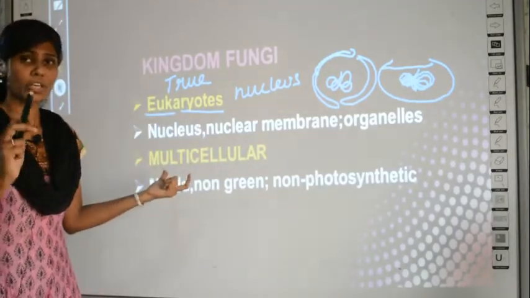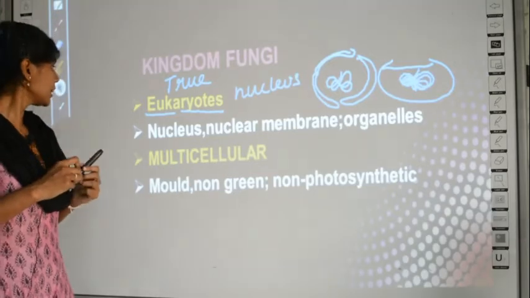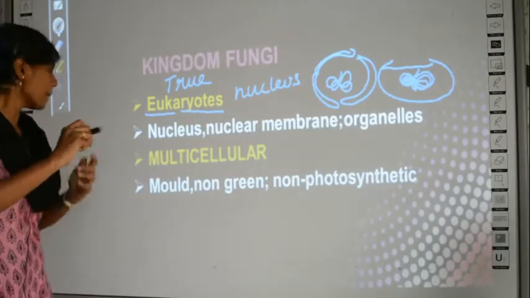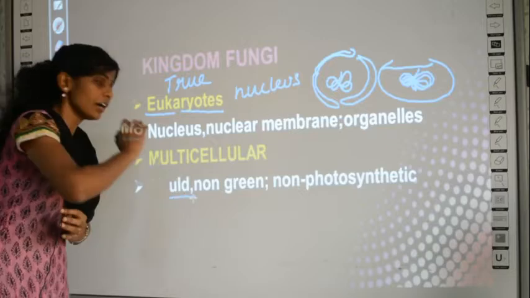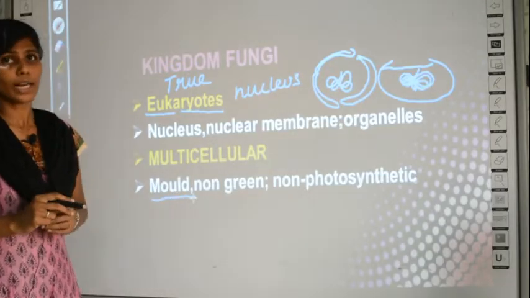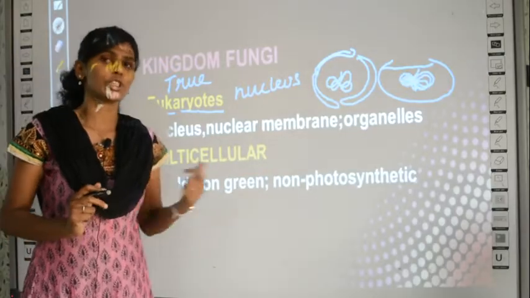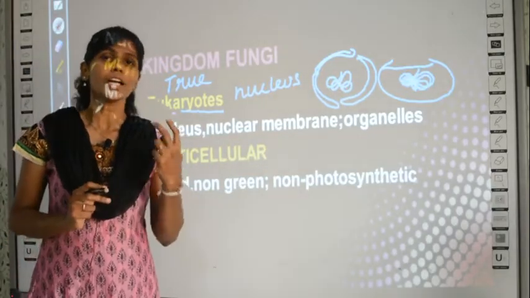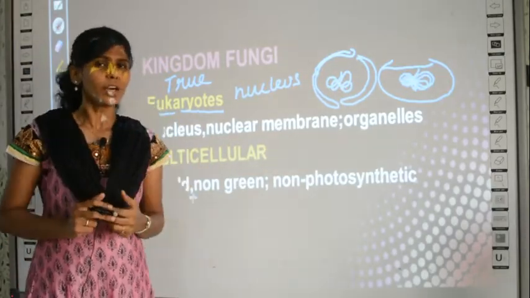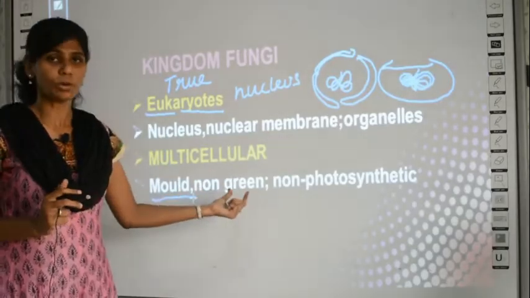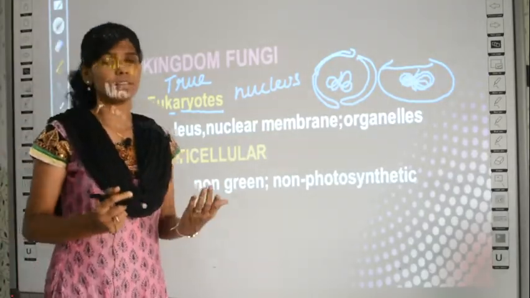If a fungus is multicellular, you call it a mold. What is a mold? Multicellular fungi are called molds, and the mold's special property is that they are non-green. What does non-green mean? It means it is not green.